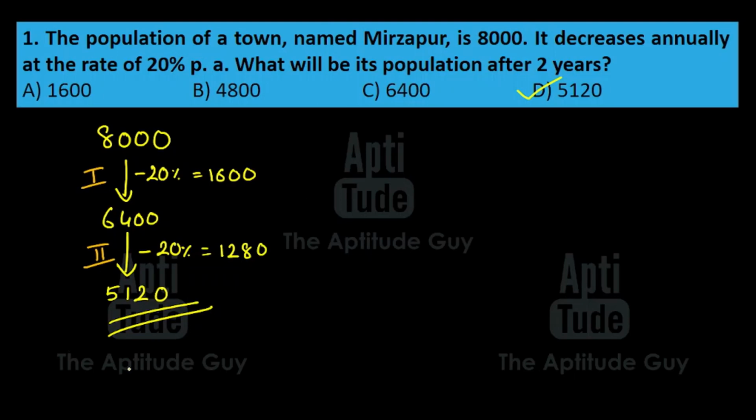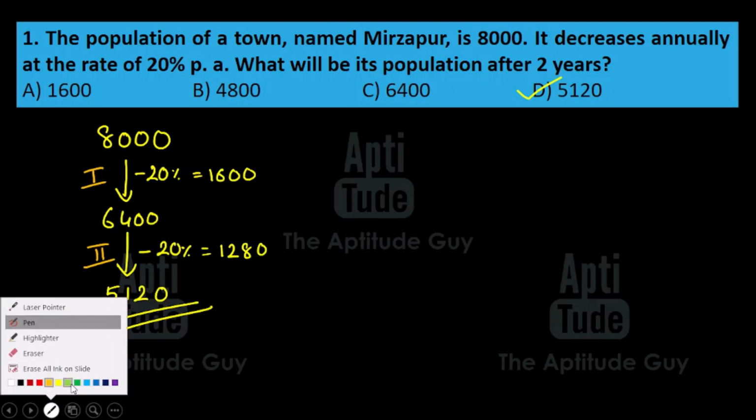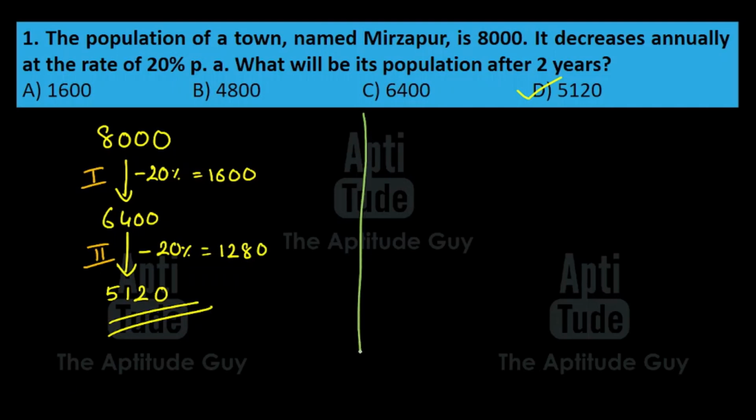Now this is one way of solving this question. There is another way also. Let me just tell you that. So we have 8,000. Now it decreases annually at the rate of 20%. Now if something reduces by 20%, it becomes how much percent? Suppose we go for shopping and there is a discount of 20% on the product. Then how much percent of the price are we paying? We are paying 80% of the price. So 8,000 reduces by 20%. That means it becomes 80%.